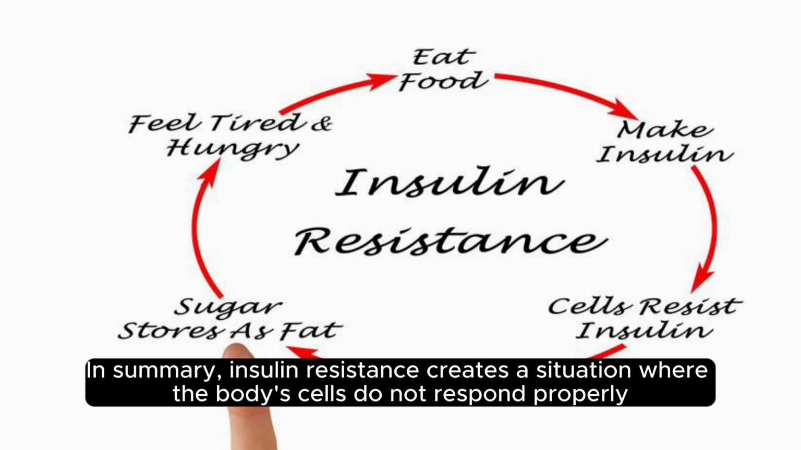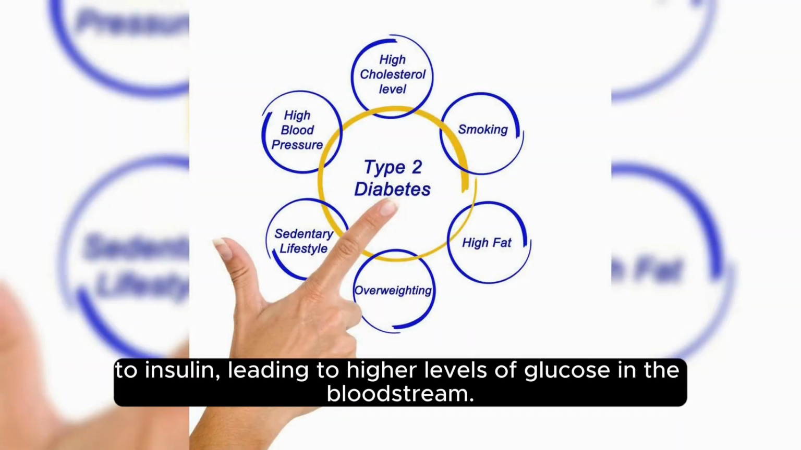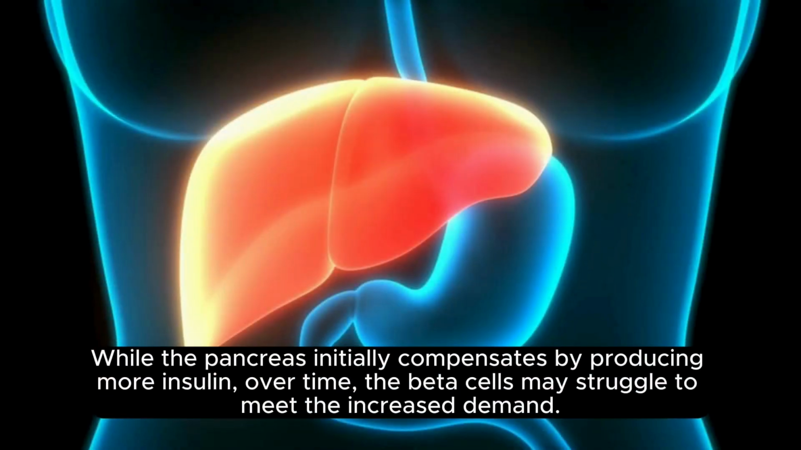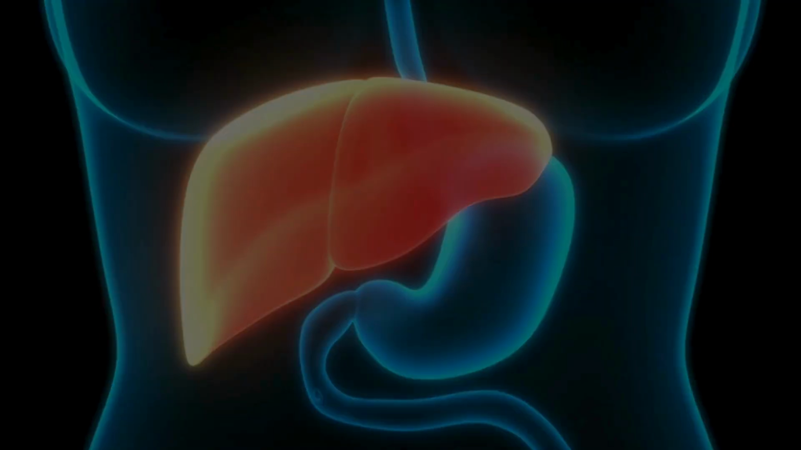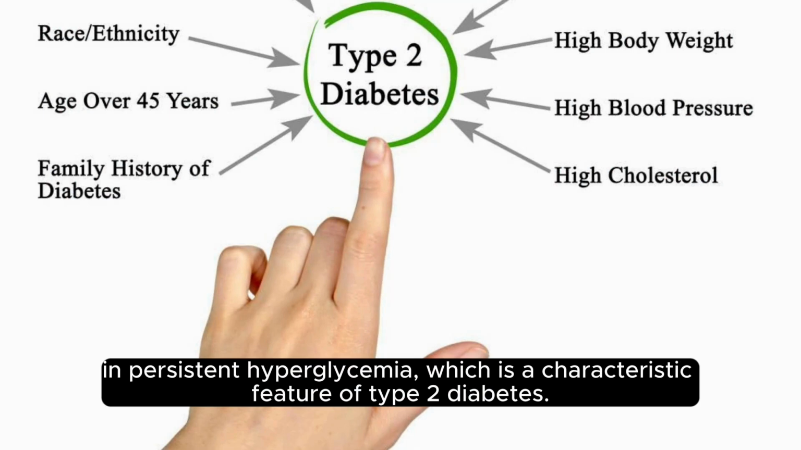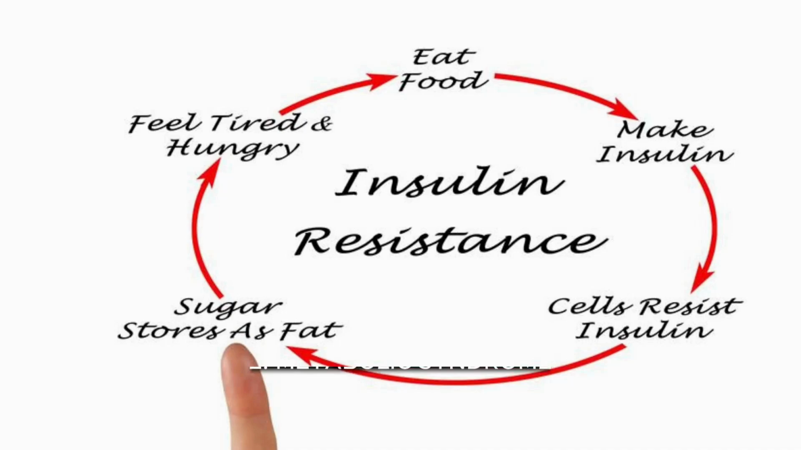In summary, insulin resistance creates a situation where the body's cells do not respond properly to insulin, leading to higher levels of glucose in the bloodstream. While the pancreas initially compensates by producing more insulin, over time, the beta cells may struggle to meet the increased demand. The combination of insulin resistance and impaired beta cell function results in persistent hyperglycemia, which is a characteristic feature of type 2 diabetes.